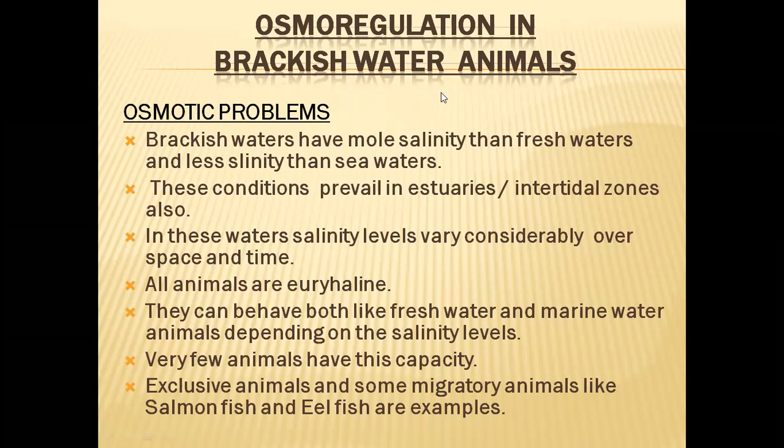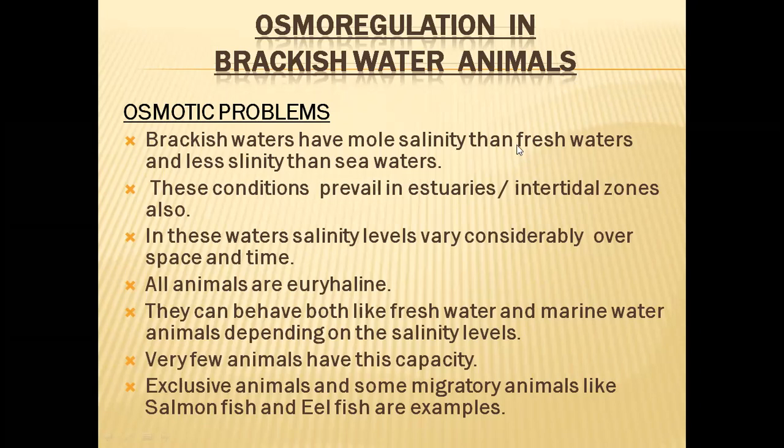Then next, coming to the brackish water animals, how are they going to regulate the osmotic concentrations in their body fluids? Brackish waters have more salinity than fresh waters, and less salinity than seawater. So they are intermediate between fresh waters and seawaters.